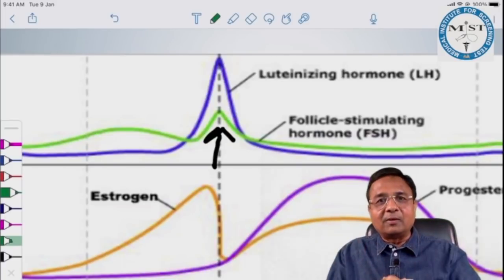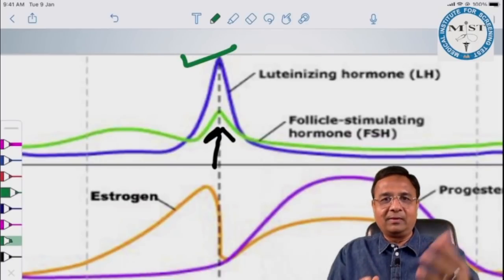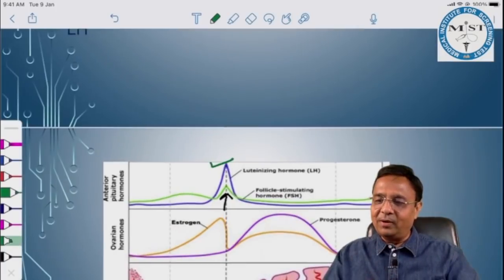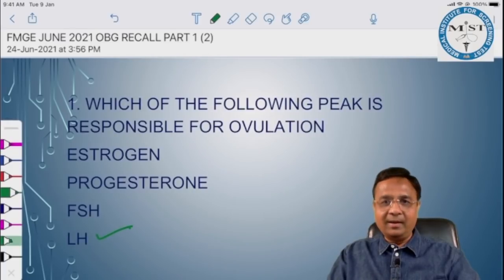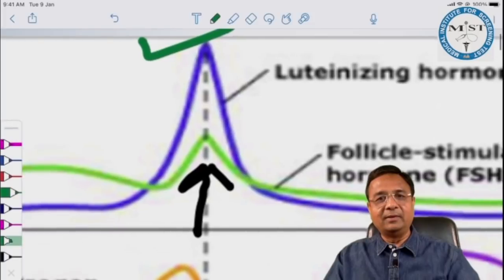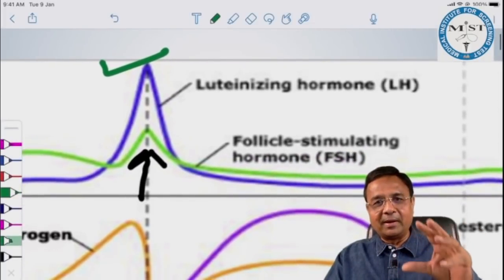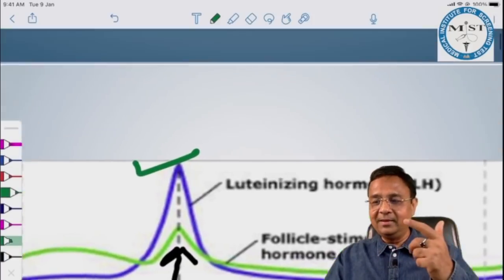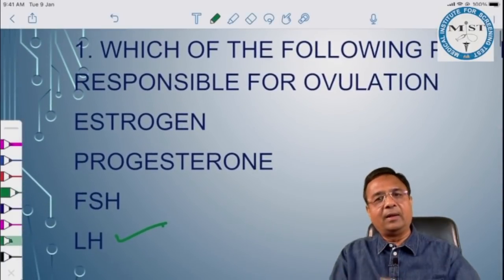So which peak is responsible for ovulation? This bigger one. LH peak, obviously, as you can see in this image, is responsible for ovulation. FSH peak also occurs, as you can see here. This lower, smaller peak is FSH, follicle stimulating hormone, and the bigger peak is luteinizing hormone. But mainly responsible for ovulation is LH peak. Fine. Let's have a look at other options.